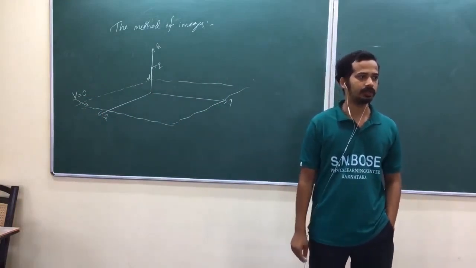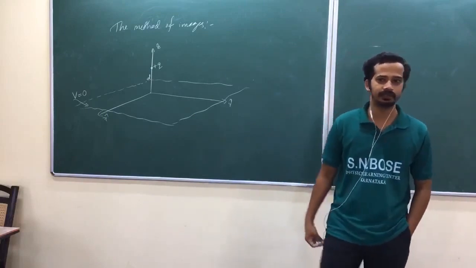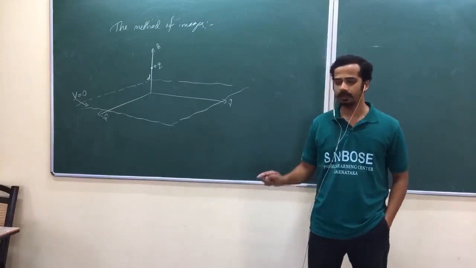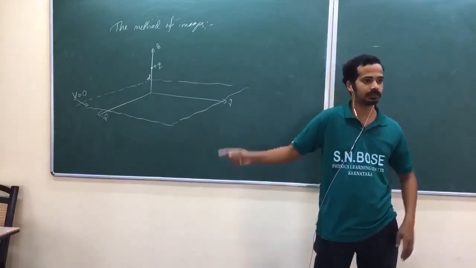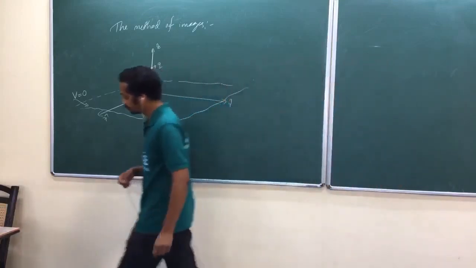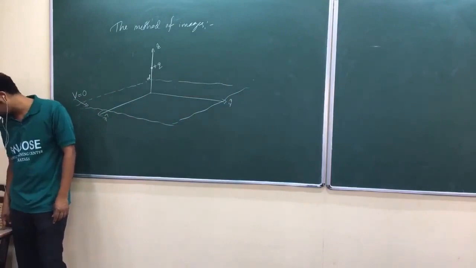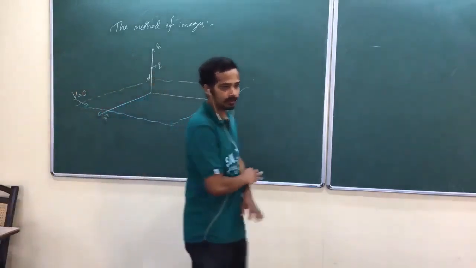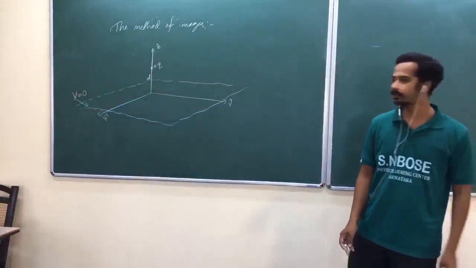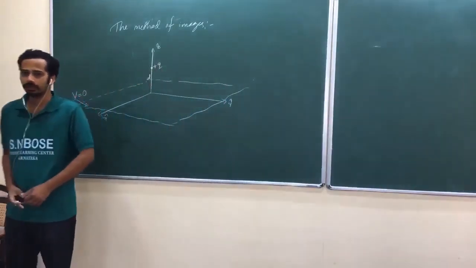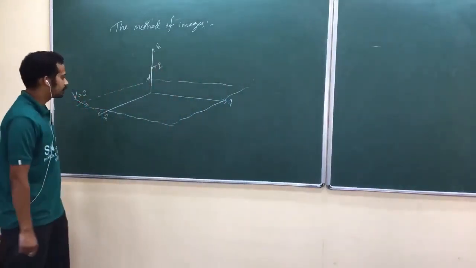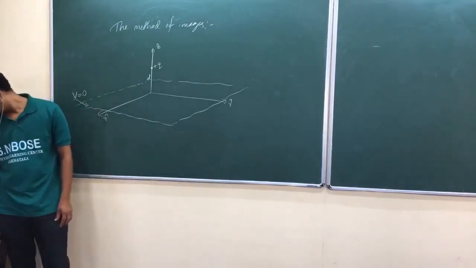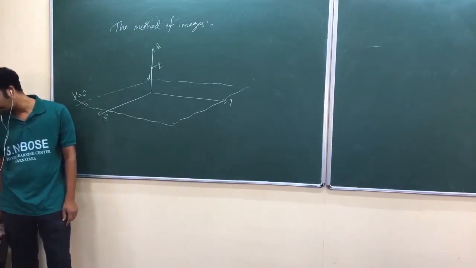Potential formalism doesn't have a unique definition. I can choose that one as zero potential. Suppose that is not grounded. In most of the examples, they will give an infinite grounded conducting plane. Grounded means the potential is zero throughout the plane. So, an infinite grounded conducting plane, a charge q is held at a distance d above. Now the question: what is the potential in the region above the plane?